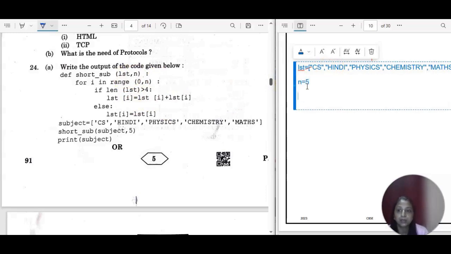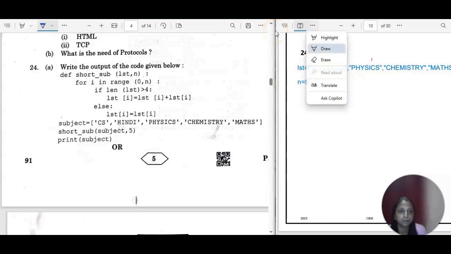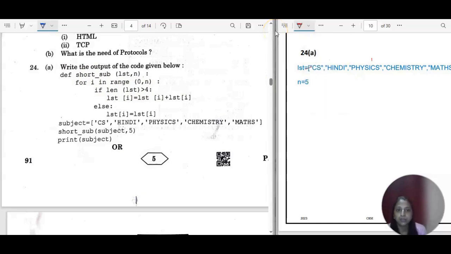Now the range here we can check. This for loop is i in range 0 to n. So we have 0 to n here. This will work for i equal to 0, 1, 2, 3 and 4. So 5 times it will work starting from 0. Then we have the length of LST is greater than 4. Just check it. LST is the list only.